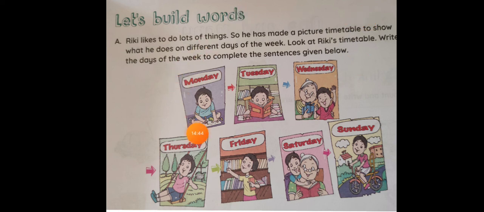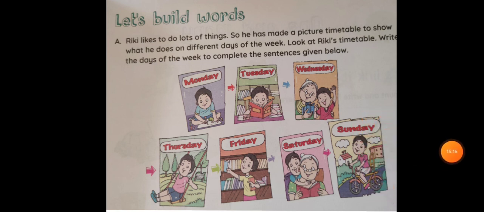See, Monday, Ricky is drawing, right? He needs a paper and crayons to draw. Tuesday, he visits the library. And Wednesday, he goes to his grandmother. Thursday he plays in a park. Friday once again he visits the library. Saturday he spends his time with grandmother, and Sunday he goes on a ride on his cycle.